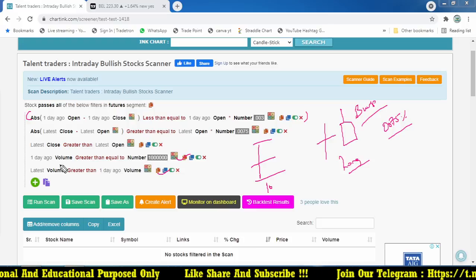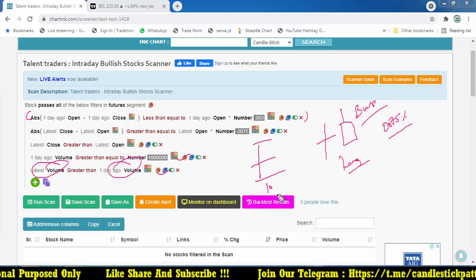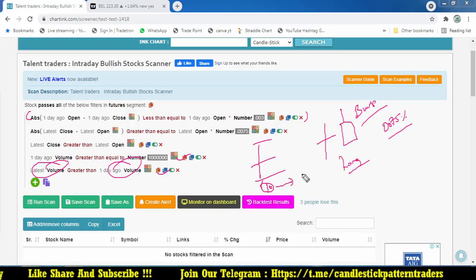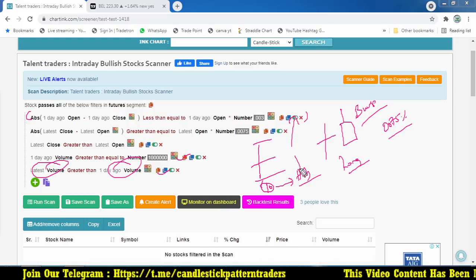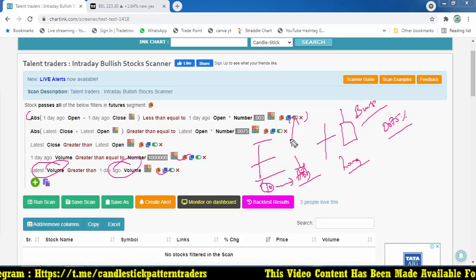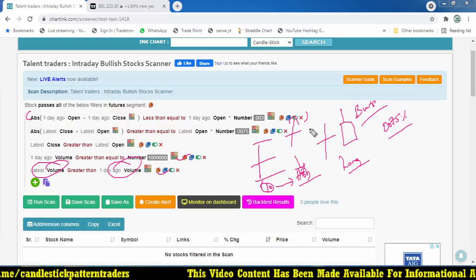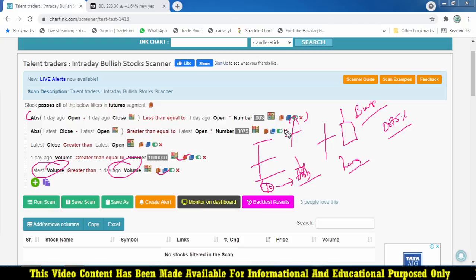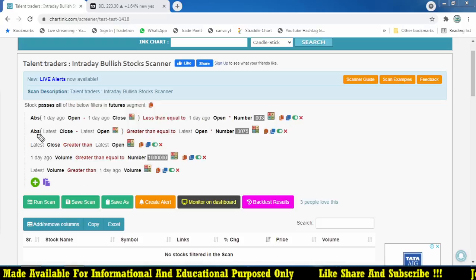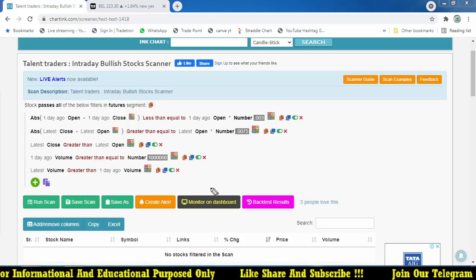The latest volume must be greater than the previous day's volume. With high volume compared to the previous day, there is a breakout or breakdown, and maybe a big movement will happen the next day, because the previous day was a doji candle. This code helps you find stocks that formed a doji and opened positive the next day.